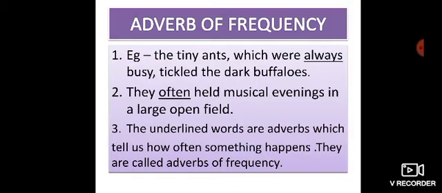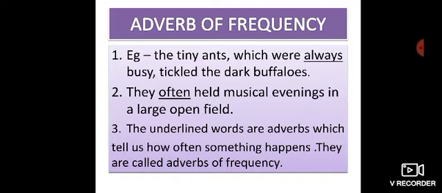Now, coming to adverbs of frequency, which is there in your part A of unit 1. First, look at the example, children. The tiny ants, which were always busy, tickled the dark buffaloes. Here, the underlined word is always. It is showing that the ants are always busy. The action done by the ants is always. So, it is showing the duration or the frequency within which the ants are busy.